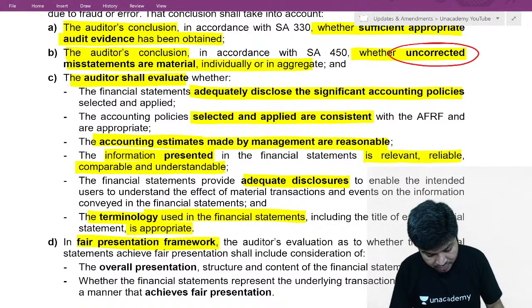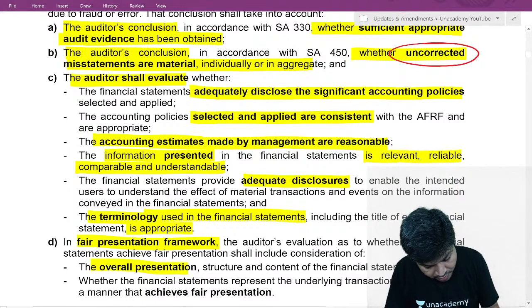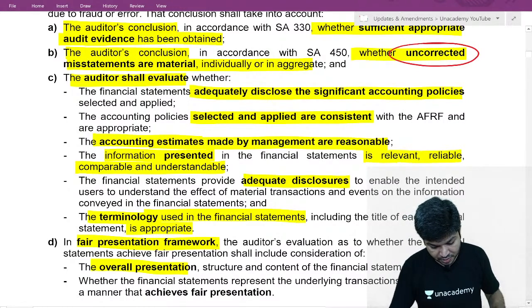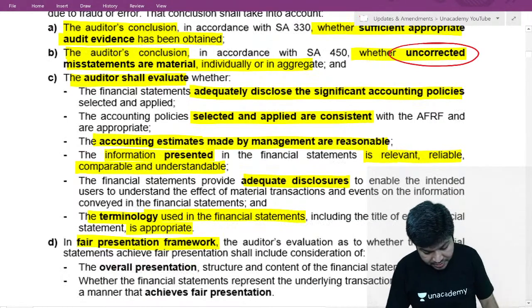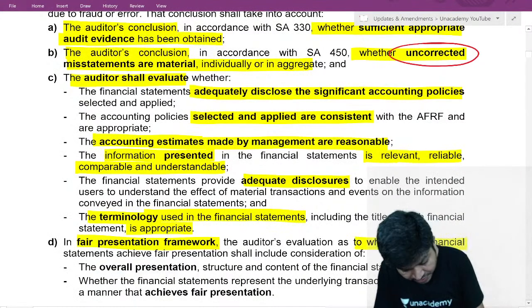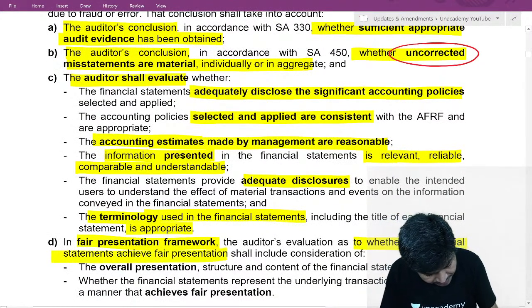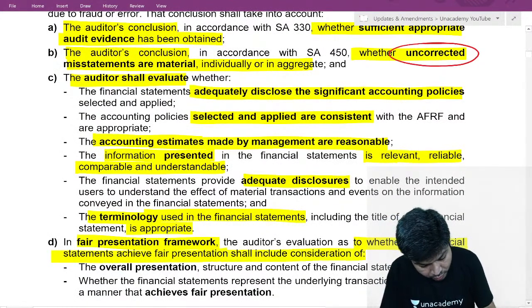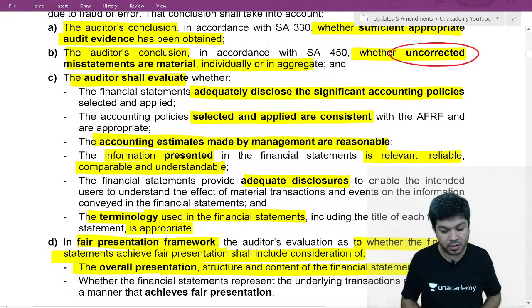So I have to conclude on the overall presentation. I have to see whether the financial statement achieves a fair presentation, and conclude whether the overall presentation and structure of the financial statement, everything, is proper or not.